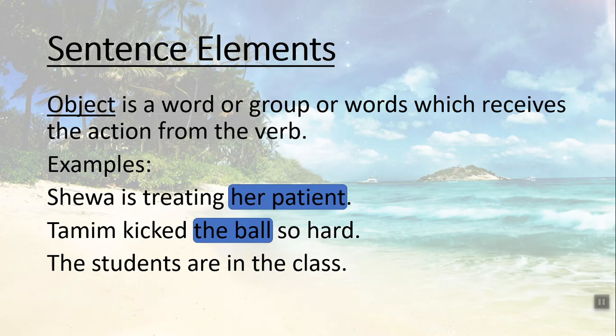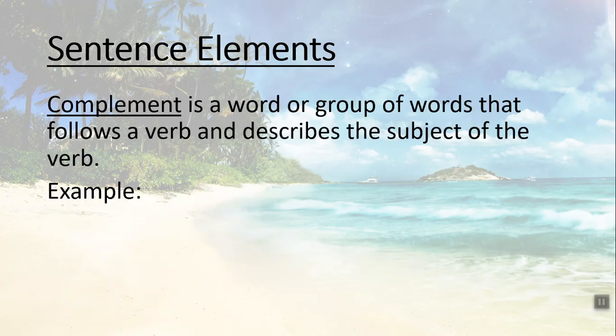Okay, the students are in the class. What's the subject? What's the object? I think it has no object. It has a complement. I agree with you that it is a sentence, but it doesn't have an object. The students are in the class. No object.